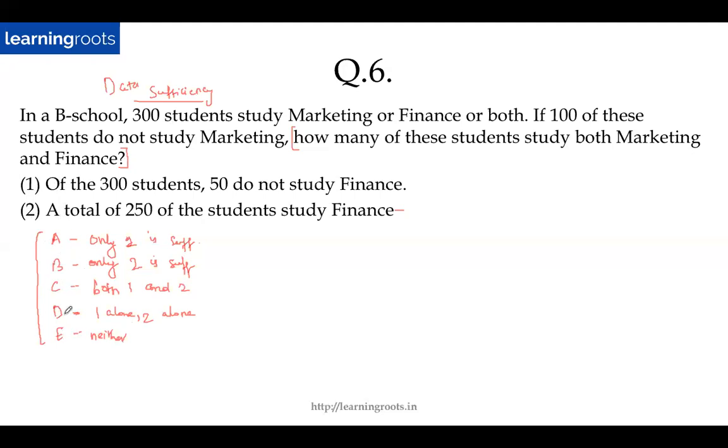That means even if you combine them, you won't get the answer, right? Any doubts in this? So the objective in this case is to figure out whether you can get a unique value of the answer. The objective is not to actually find out the answer. As long as you can figure out whether you will be able to get a single unique value of the answer, then that much is enough, right? So let's do this.